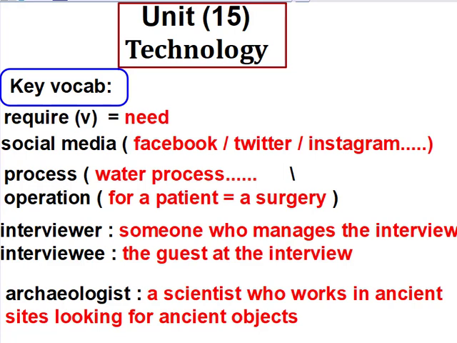Let's check the key vocab of the unit. The first word, require. Require is a verb equals need. Like when we say, this job requires some qualifications as using the internet and the media. Number 2, social media. Social media like Facebook, Twitter, Instagram, WhatsApp, and so on.